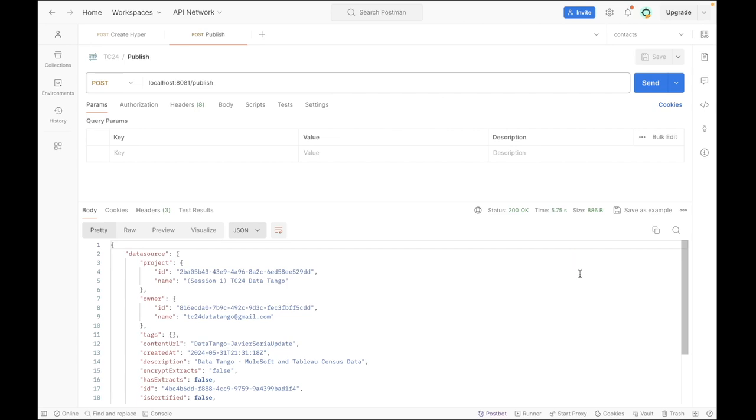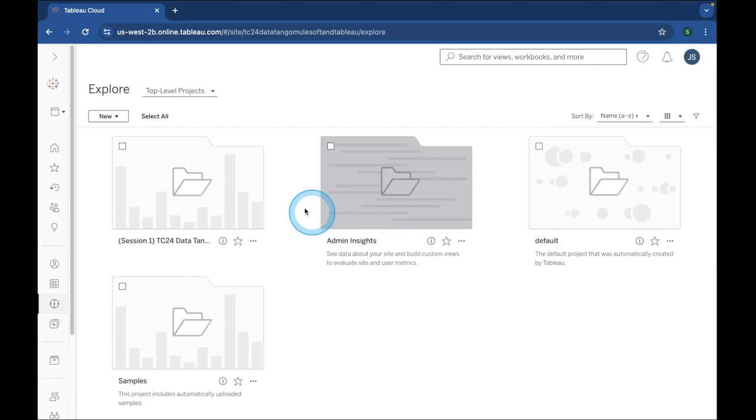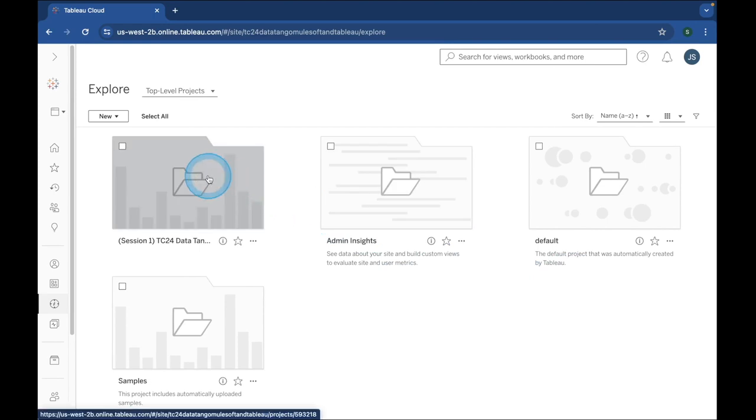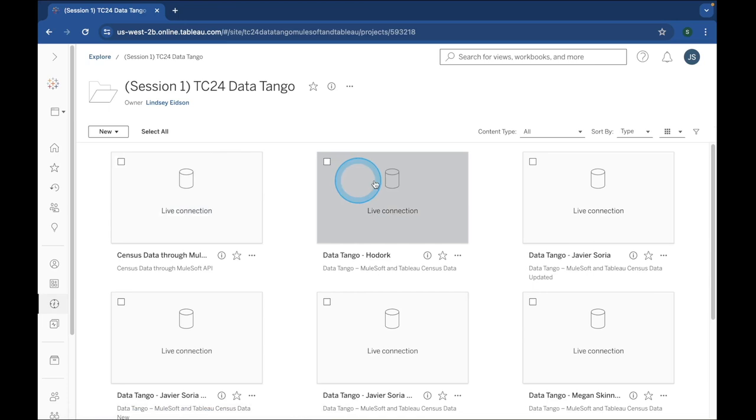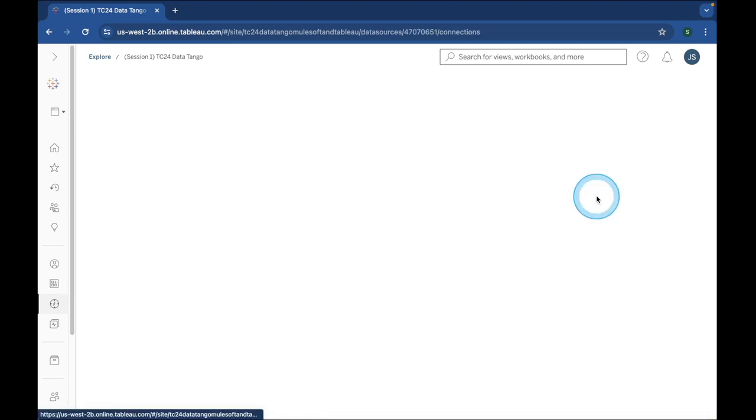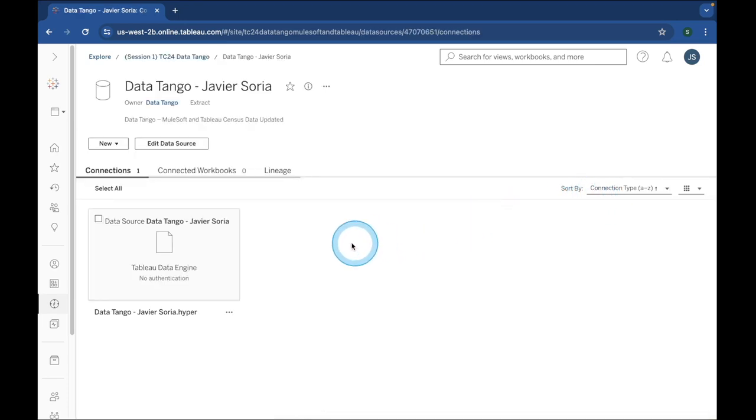Once successful, the last step is to validate that our source is live by logging into Tableau Cloud. In Tableau Cloud, we can explore our data sources, and here we can see that we have published our data source and it is a live connection. We're now able to update this with the latest data as needed. We can continue to the next section.